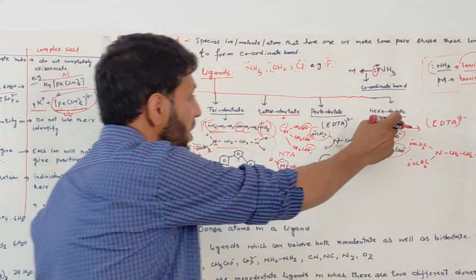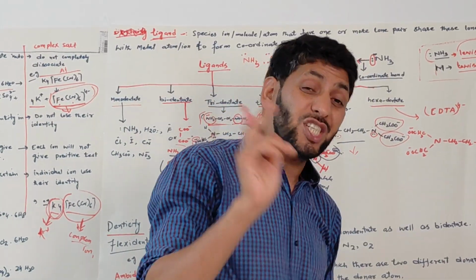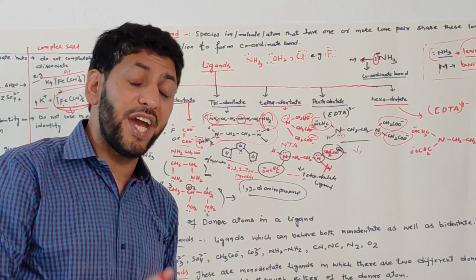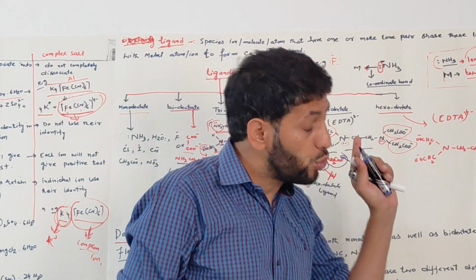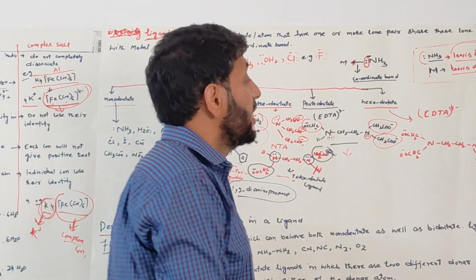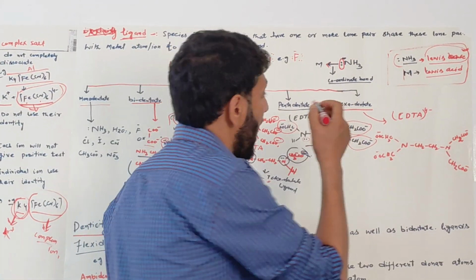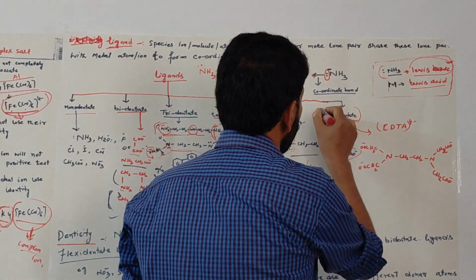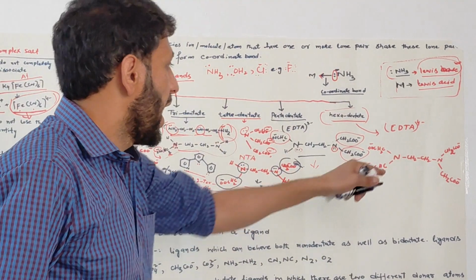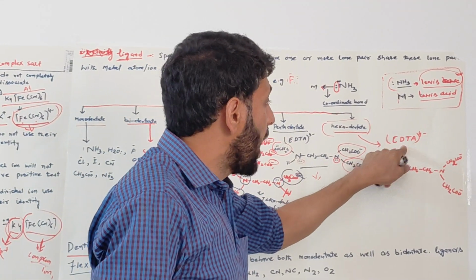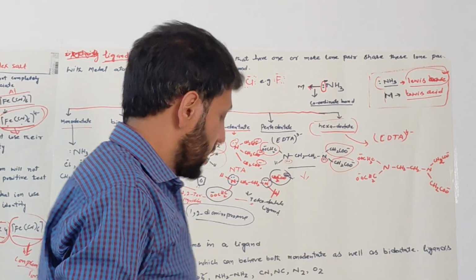Hexadentate ligands are those ligands which have 6 donor atoms and can coordinate with a metal cation through those 6 donor atoms and lead to the formation of 6 coordinate bonds. Those ligands are called hexadentate ligands. Example is ethylene diamine tetraacetate.